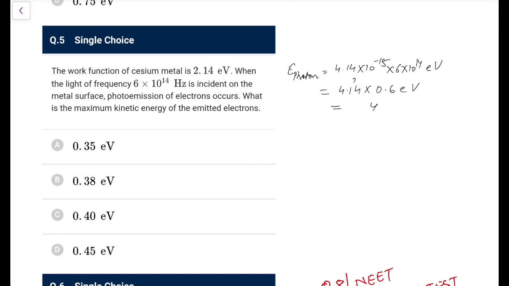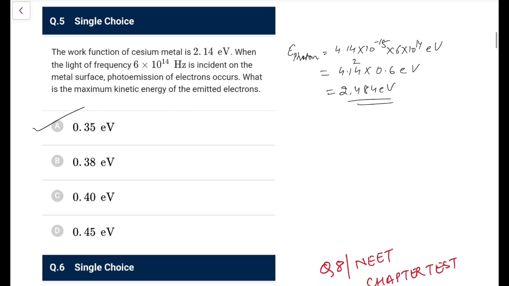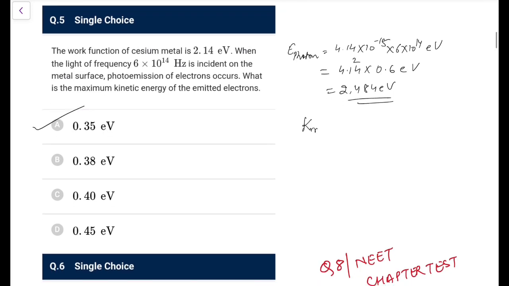So 6 4s are 24, 6 1s are 6, 6 4s are 24. So it would be 2.484, and the decimal placing has to be right. 2.484, that is what we have. And that was 2.14, so 2.48 minus 2.14, so it is approximately 0.34 or 0.35 eV. That would be the answer here for the Kmax, because you know Kmax is that E minus phi thing.